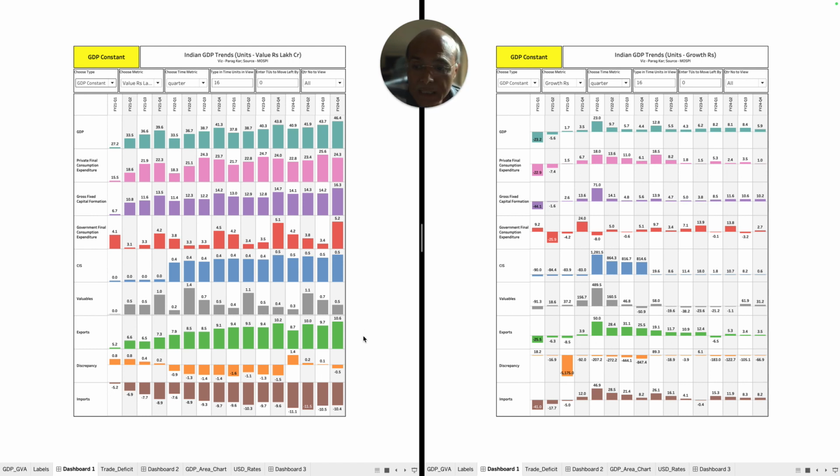Now, you look at the exports also, you will find that the export numbers have been steadily increasing. So are the import numbers. And this is also very significant. Exports are increasing, but we are not getting the benefit of the increase in exports because imports are pulling the GDP numbers down.